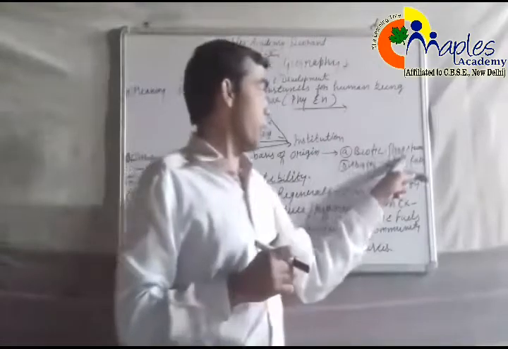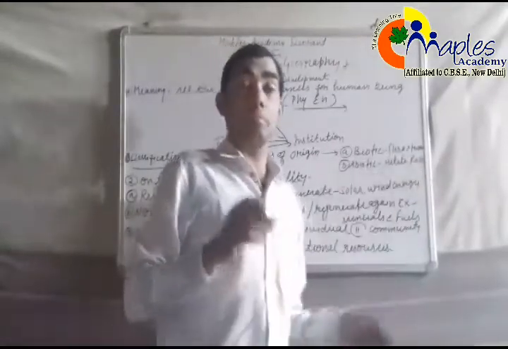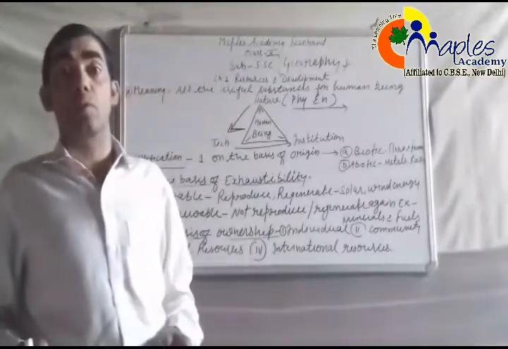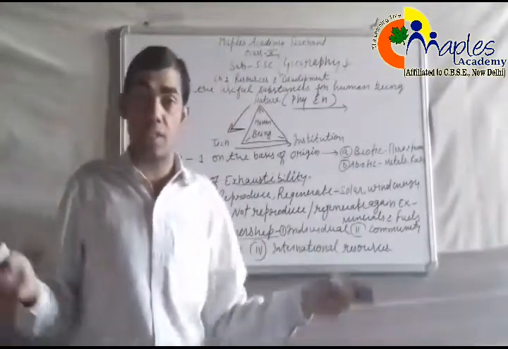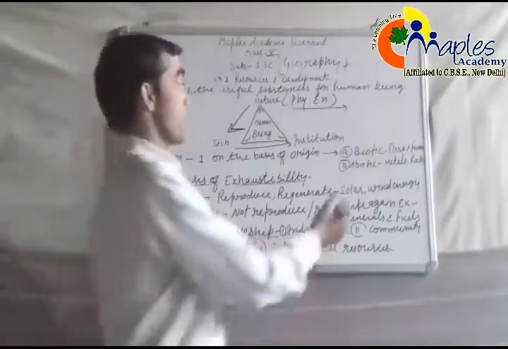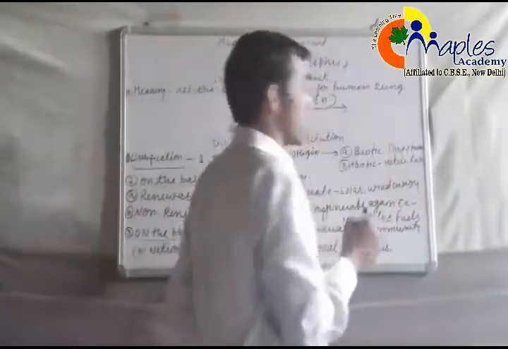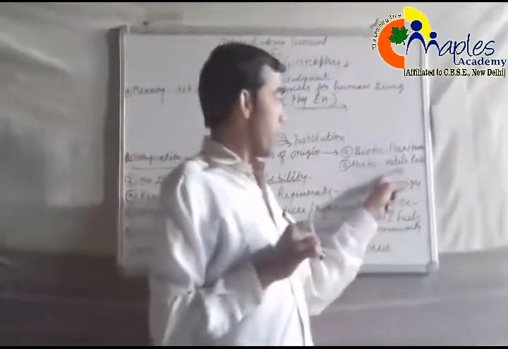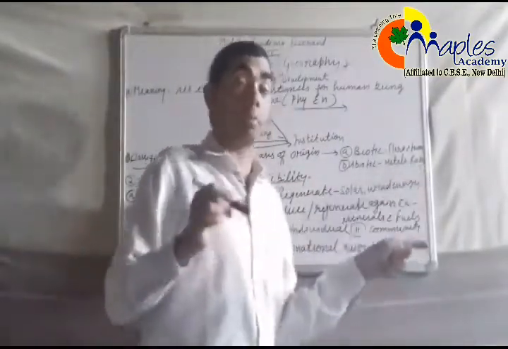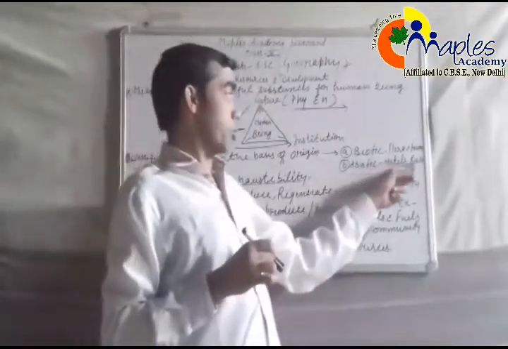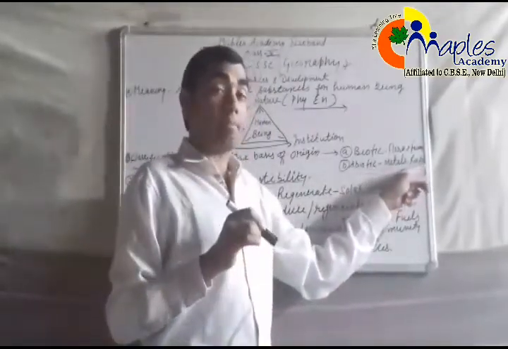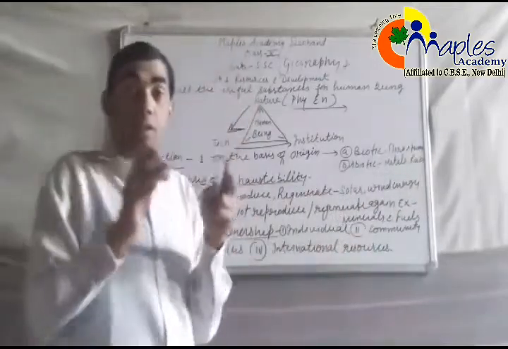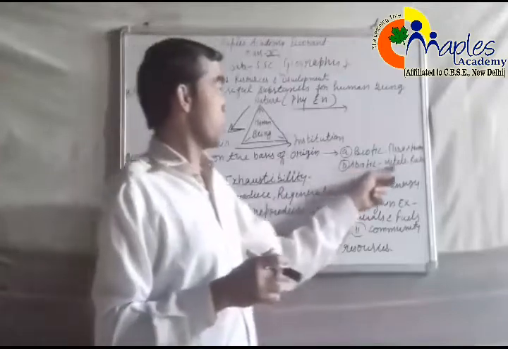For example, flora and fauna. These are called biotic resources. Forests, animals, birds, human beings also, and the vast ocean creatures. Then abiotic resources. Abiotic resources are non-living things which are very important, for example metals and rocks and many more. These are called abiotic resources, but these are very important. Biotic and abiotic together create an ecological relation between the two resources.